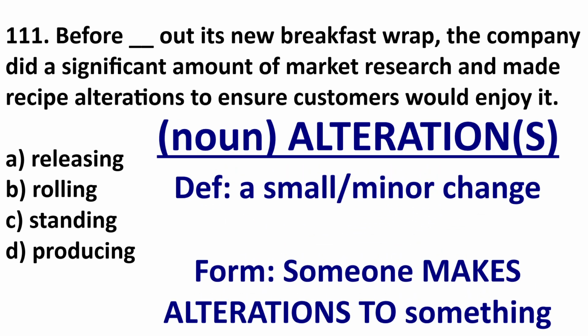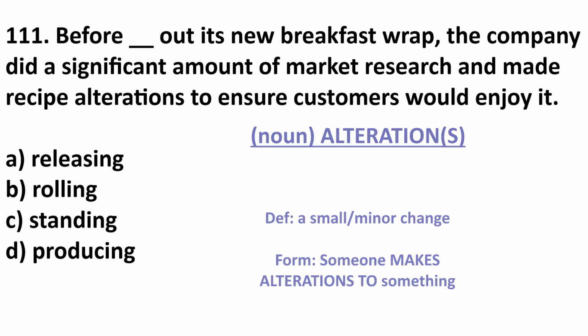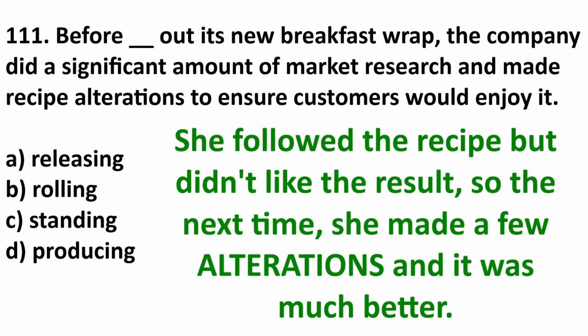The next term is alterations. So they said recipe alterations. An alteration is a small or minor change. And the common form is someone makes alterations to something. An example, she followed the recipe but didn't like the result.